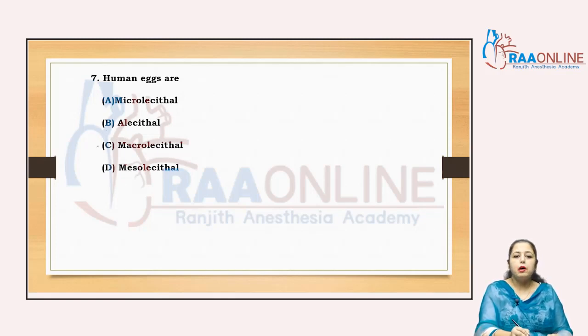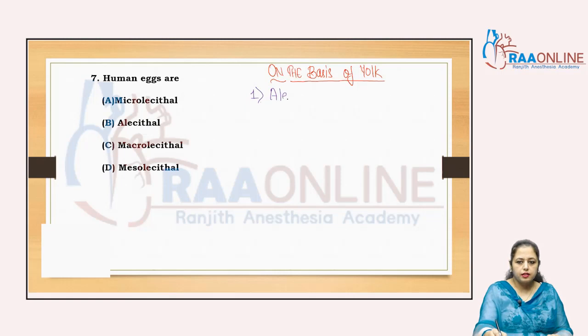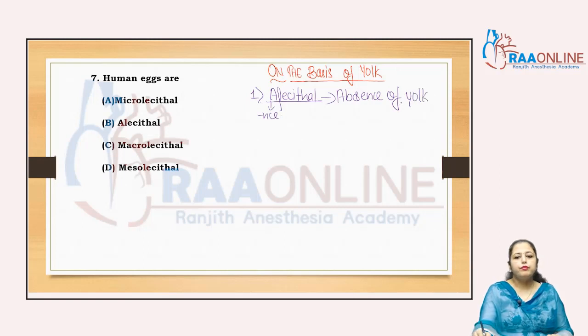On the basis of the amount of yolk, the first egg type is alecithal. A means absence, so absence of yolk is alecithal, clear?